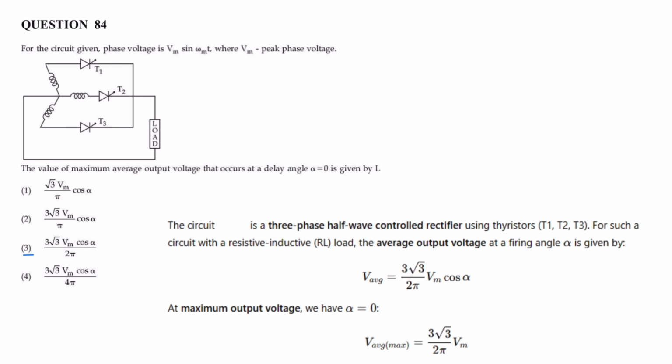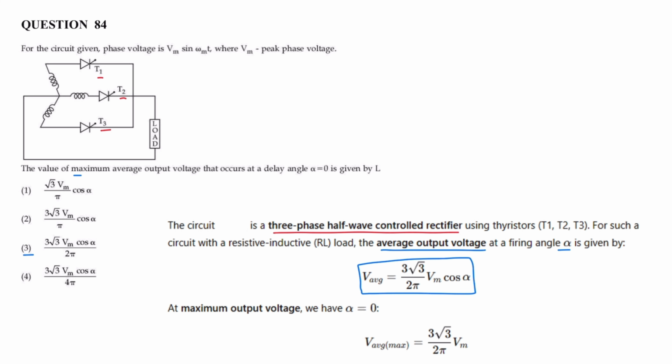Question number 84. The circuit given is three phase half wave controlled rectifier using thyristors T1, T2 and T3. For such a circuit with resistive inductive load, the average output voltage at firing angle alpha. The firing angle is alpha. Average output voltage Vaverage is equal to 3 root 3 by 2 pi Vm cos alpha. If firing angle alpha is 0, output voltage is maximum. Vaverage maximum is 3 root 3 by 2 pi into Vm. So correct answer is option 3.